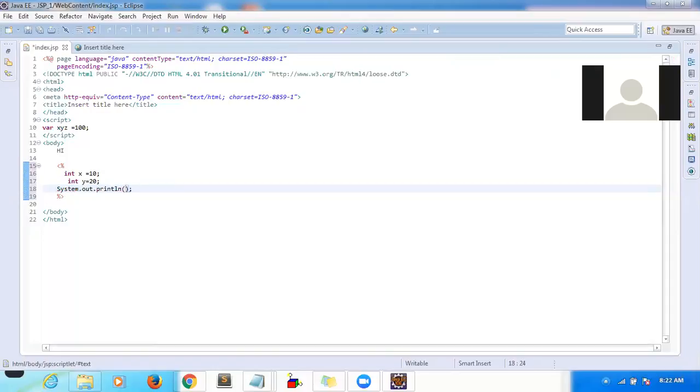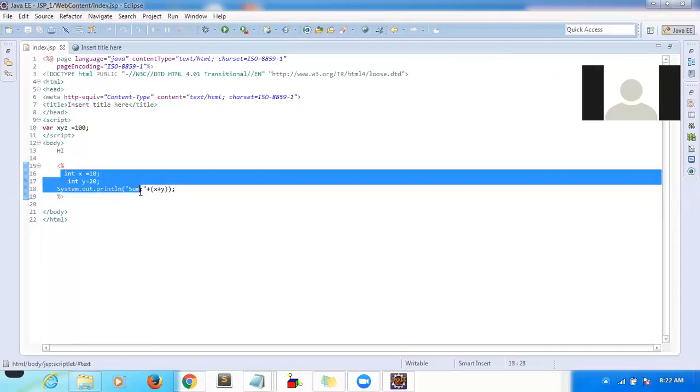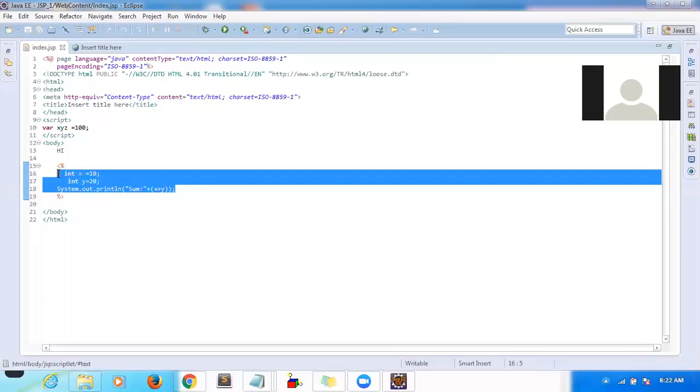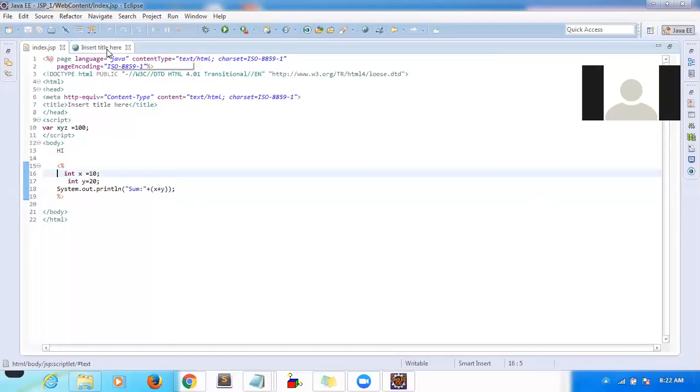So here I can write x plus y, correct? So this is pure core Java, right? In a servlet also you can write it, correct? Now let me refresh it.